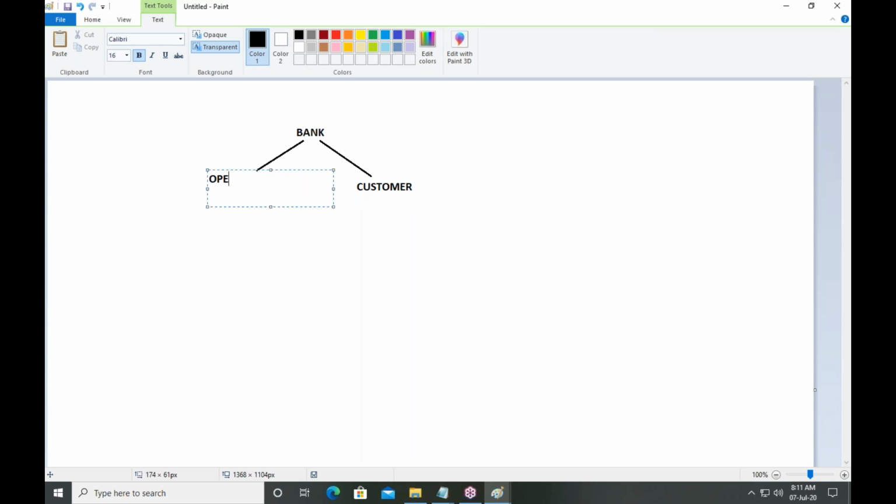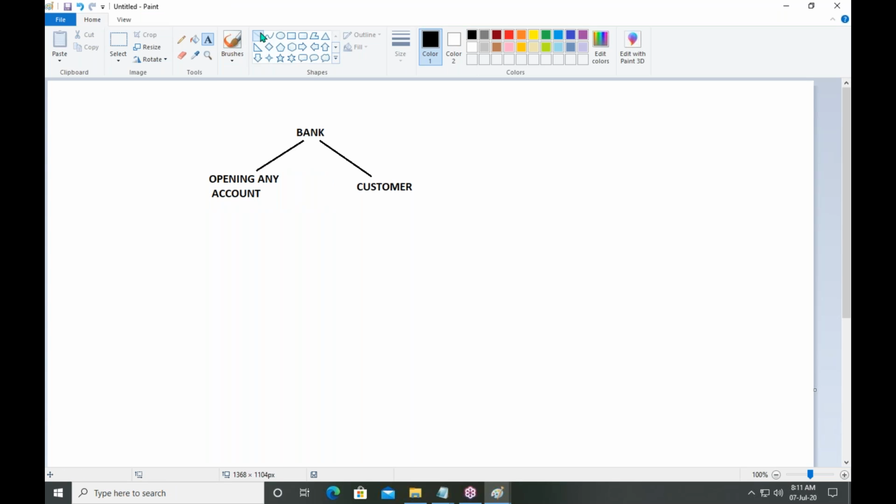By opening an account. Through the account, the customer is related to the bank, which means the customer and his account details are related. These two are related. Remember.